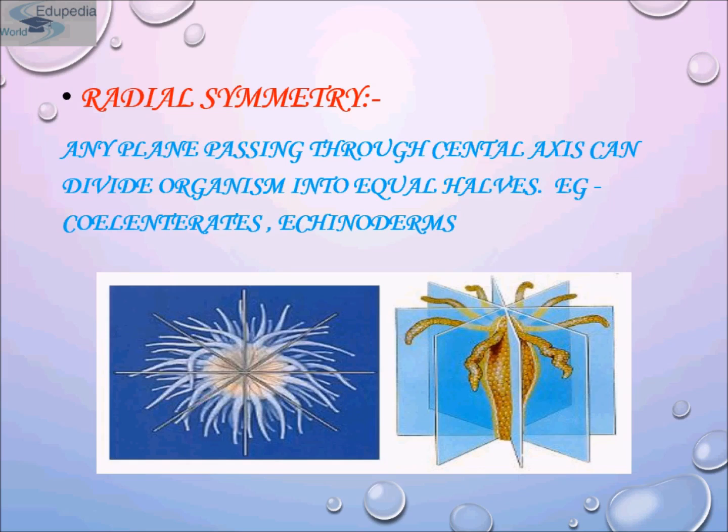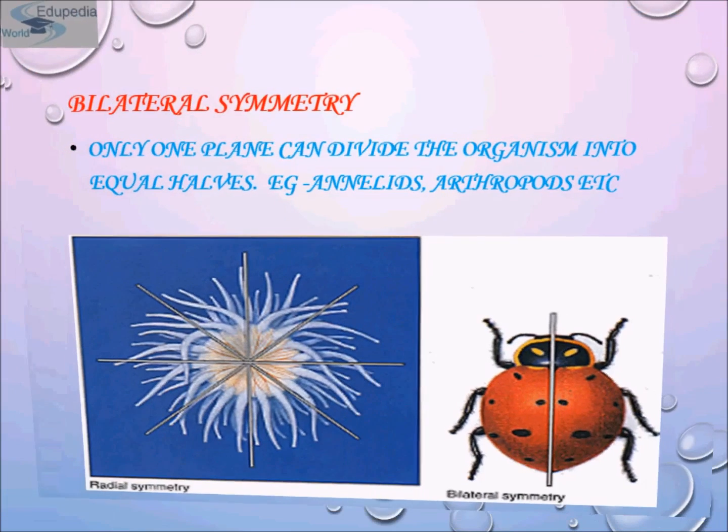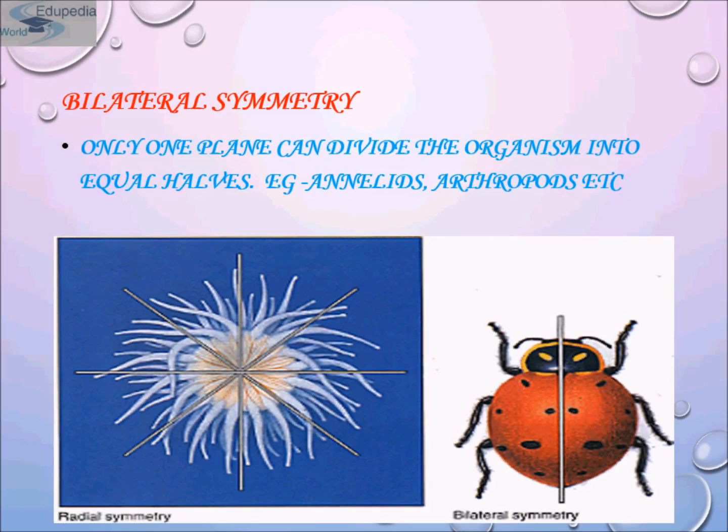Okay. Now come to bilateral symmetry. In animals where the body can be divided into identical right and left halves, they are said to be bilaterally symmetrical. For example, annelids and arthropods. You can see that only one plane can divide the organism. This is the bilateral symmetry and this is the radial symmetry. In bilateral symmetry, only one plane can divide the organism into equal halves. For example, annelids and arthropods.